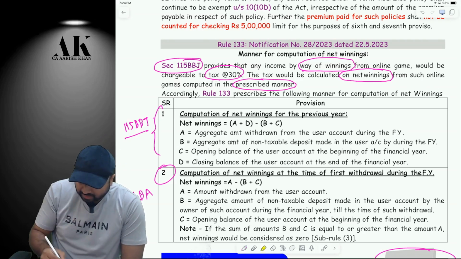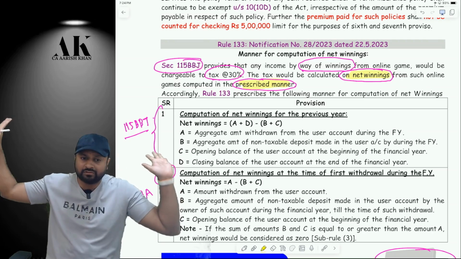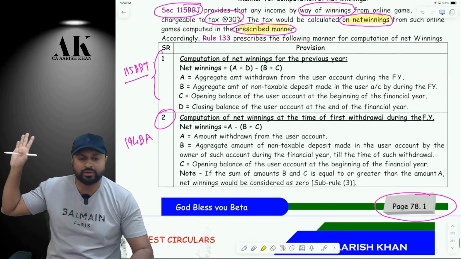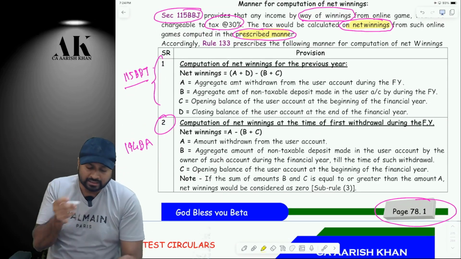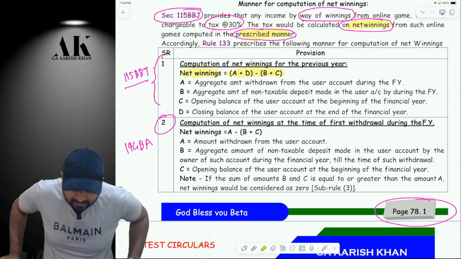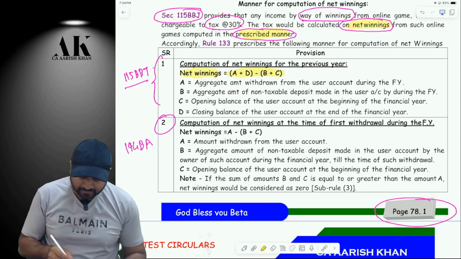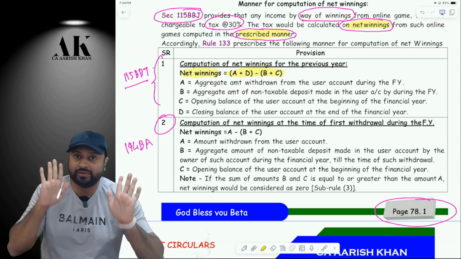Listen, see on the board. So how to compute net winnings? I did not know in that time when I was teaching, I was not aware of how to compute net winnings. But now I am aware. The government has given a formula over here to compute net winnings. Let's see the formula first, then we will try to understand this formula with the help of examples. I have created examples. This first one is to compute net winnings.